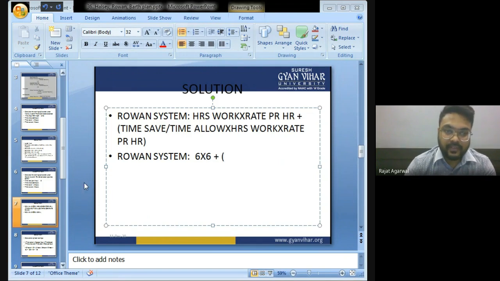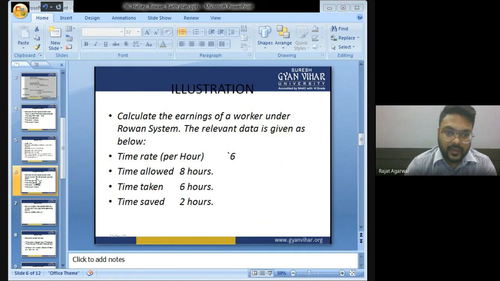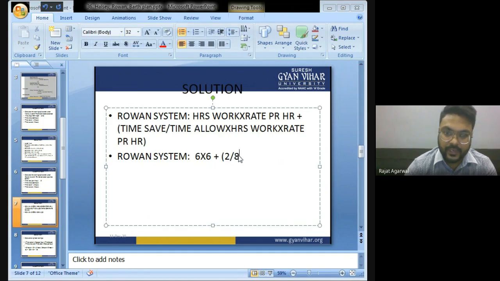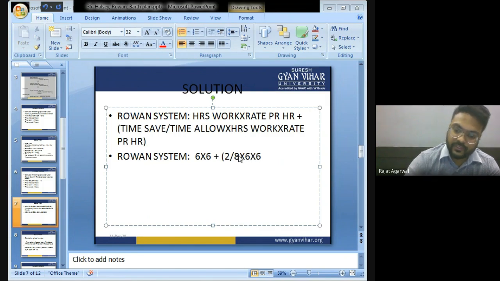The time saved is 2 hours divided by time allowed. Time allowed is 8 hours into hours worked, 6 hours, into rate per hour, 6.